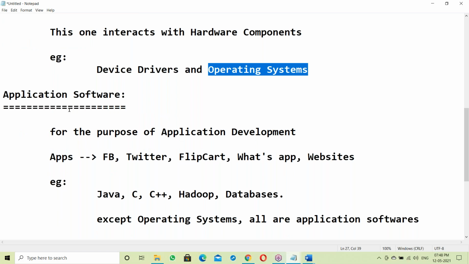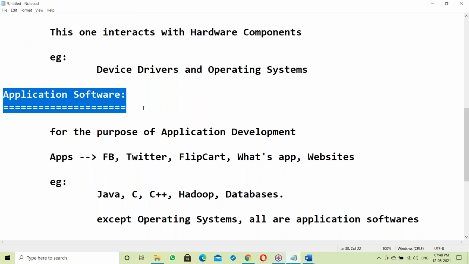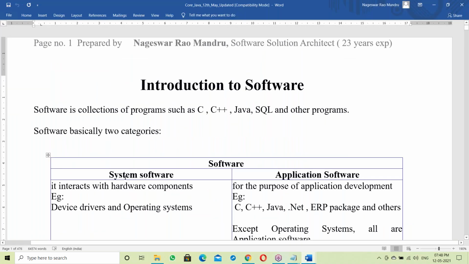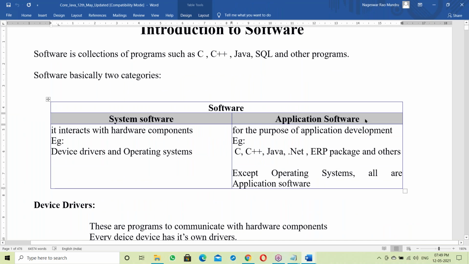So this is about OS. Next, applications. Let us come to application software. Java is application software. Let us go to the document here. See the documents: system software, application software.